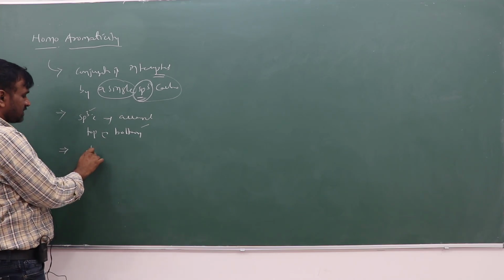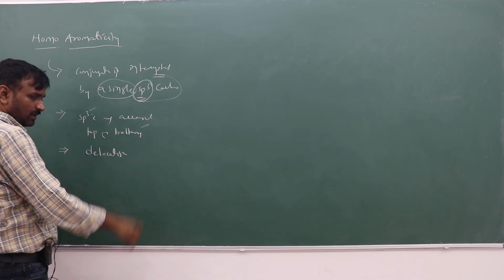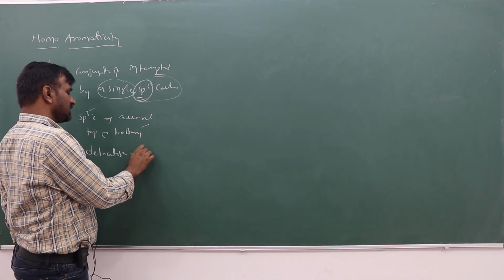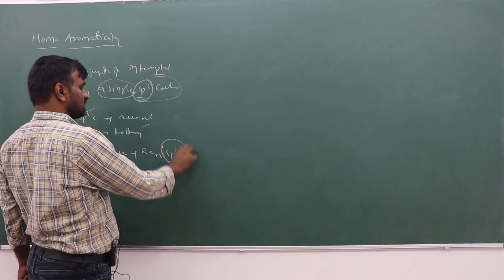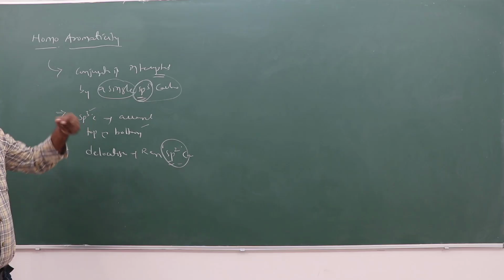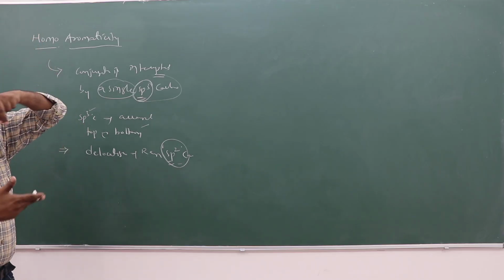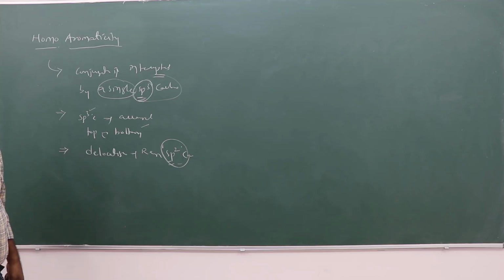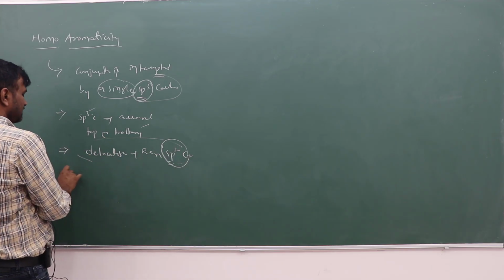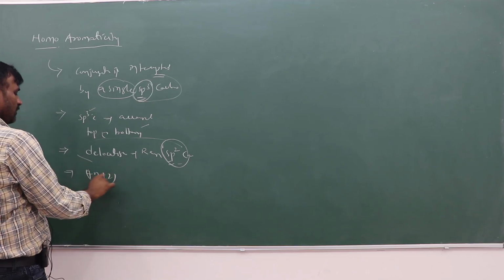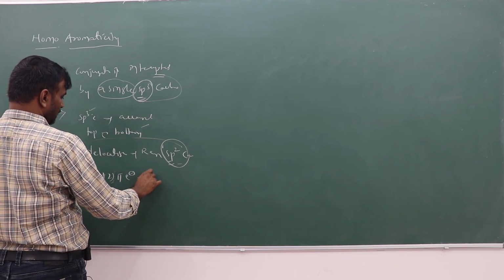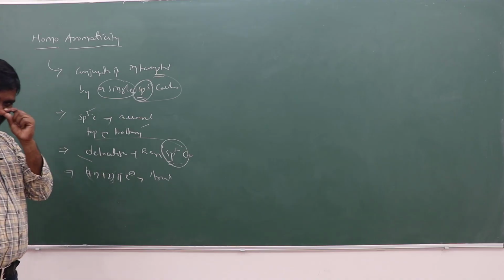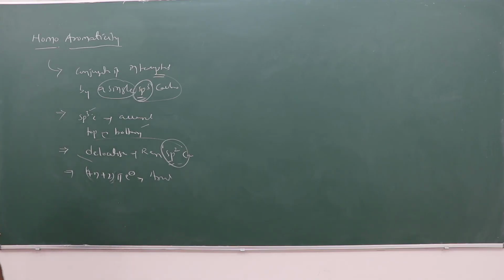Then delocalization will take place with respect to the remaining sp2 carbons only. The sp3 carbon is placed at the top or bottom of the ring. Then continuous delocalization takes place, and if it follows the 4n plus 2 pi electron rule, it is aromatic. Otherwise it is non-aromatic. You may consider it aromatic or non-aromatic only due to homoaromaticity.